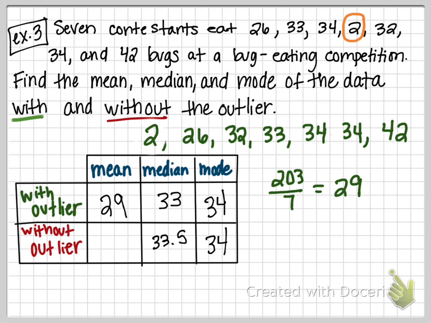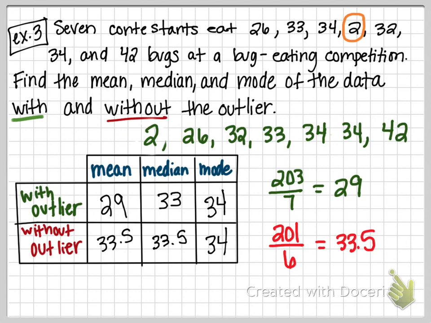Our mean without the outlier is going to be what? We divide by 6, because we have one less value. And it is? I got it right. 33.5. All right.